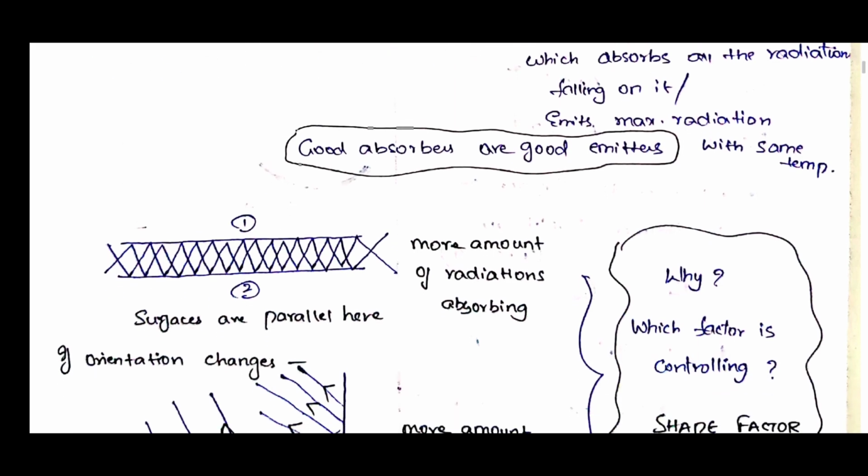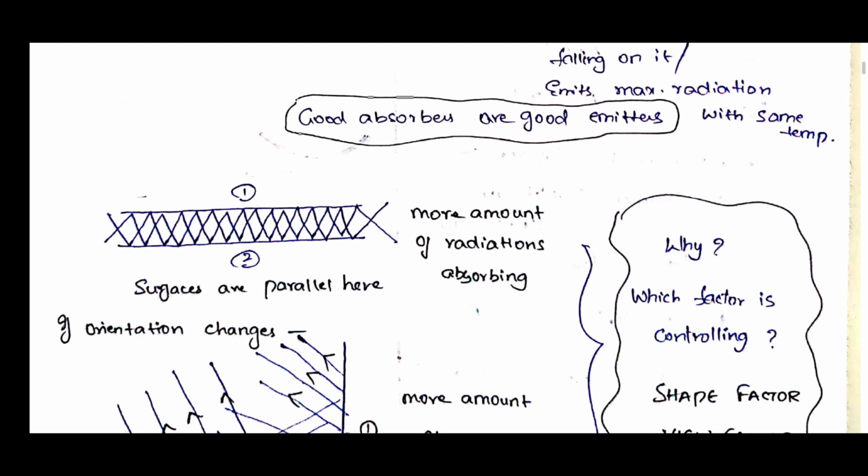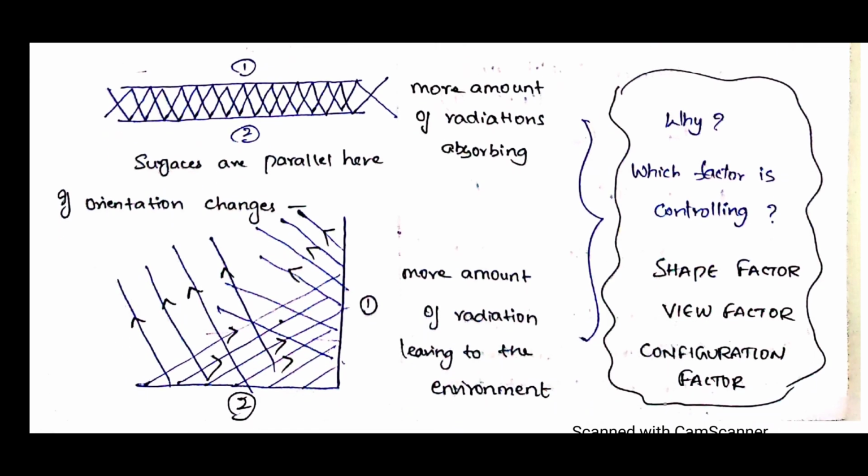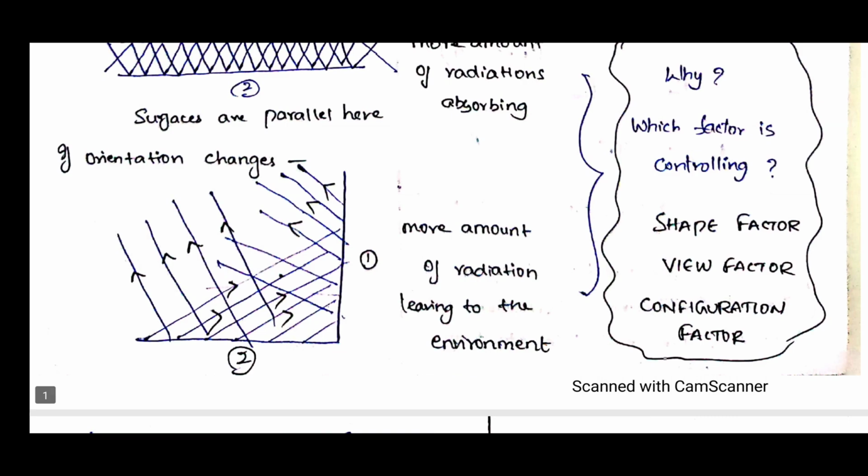Now if the orientation changes, that is, if we place surfaces 1 and 2 in a perpendicular position, there is more chance of radiation leaving to the environment. So which factor controls how much? That we are going to learn, known as the shape factor, view factor or configuration factor.